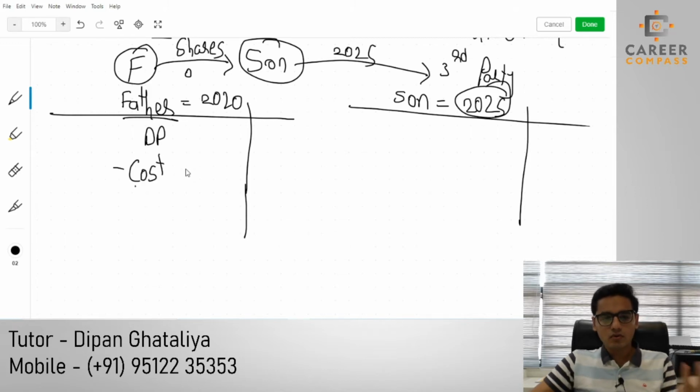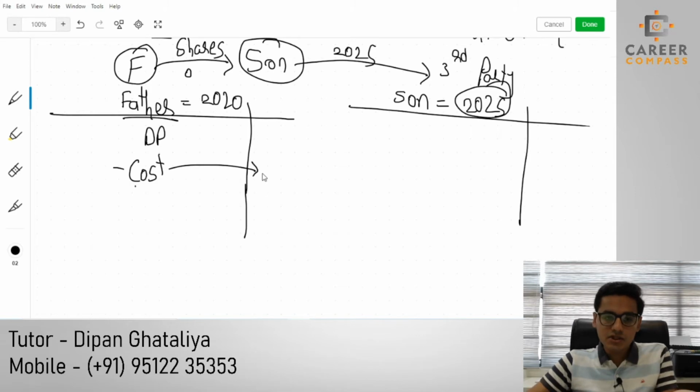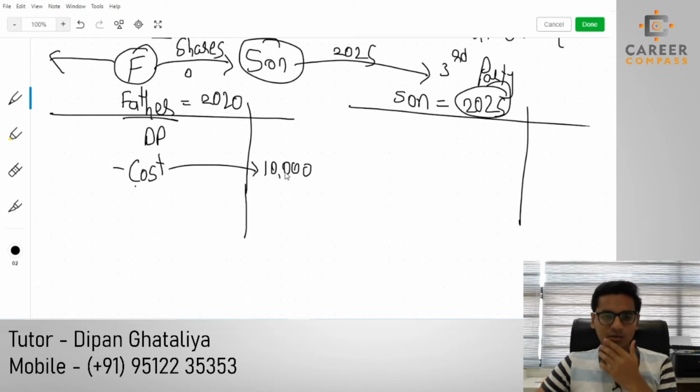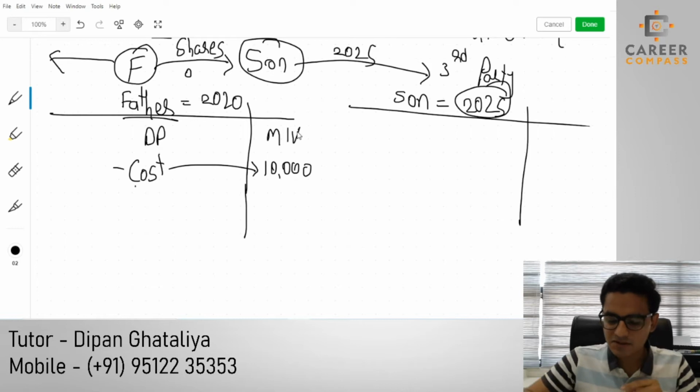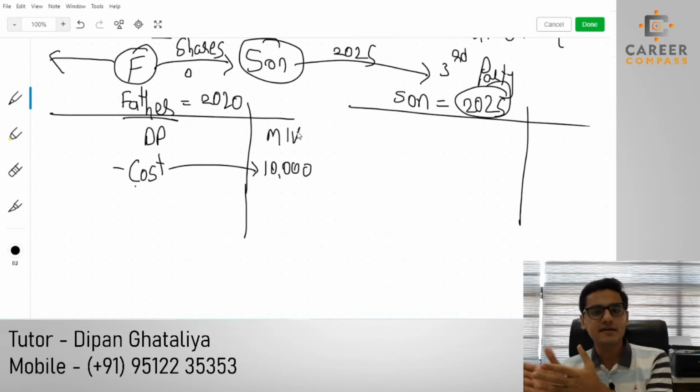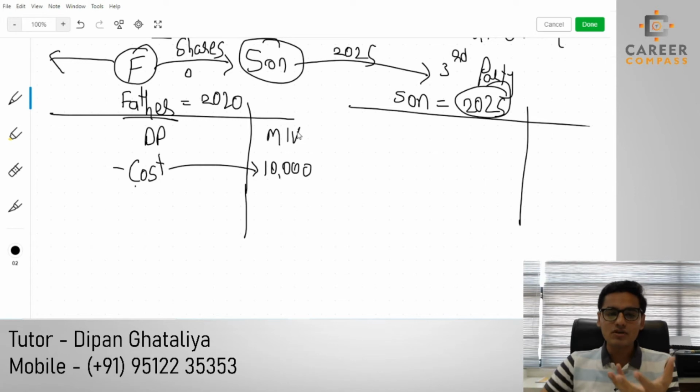Over here, students, the cost will be the actual acquisition cost, because the father may have purchased these shares from the market or from another third party. So the cost should be the actual one. Let me write 10,000 pound as the actual cost amount, and the disposal proceeds, students, will be the market value, because in the first session of the CGT I may have told you that if it is a case of a gift or a sale to a connected person, we cannot write the actual disposal proceeds, we have to write the market value over here.